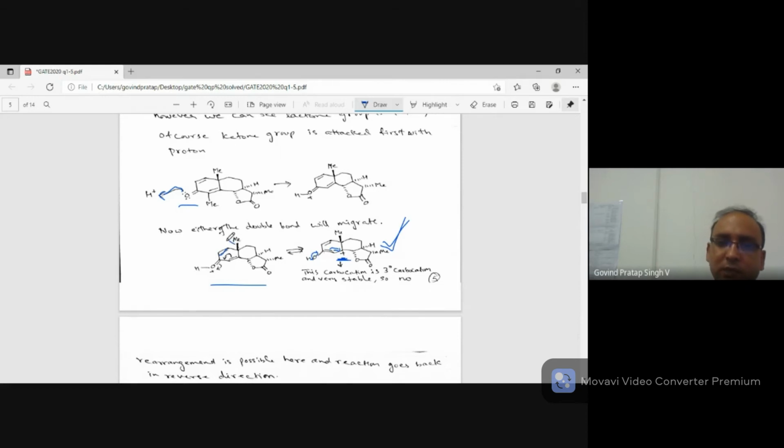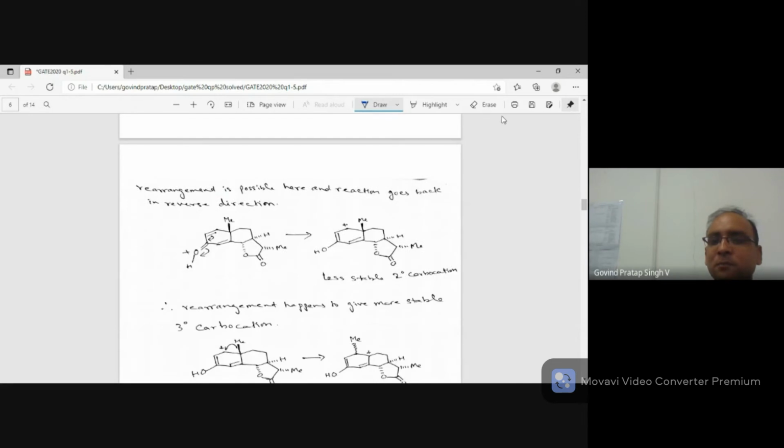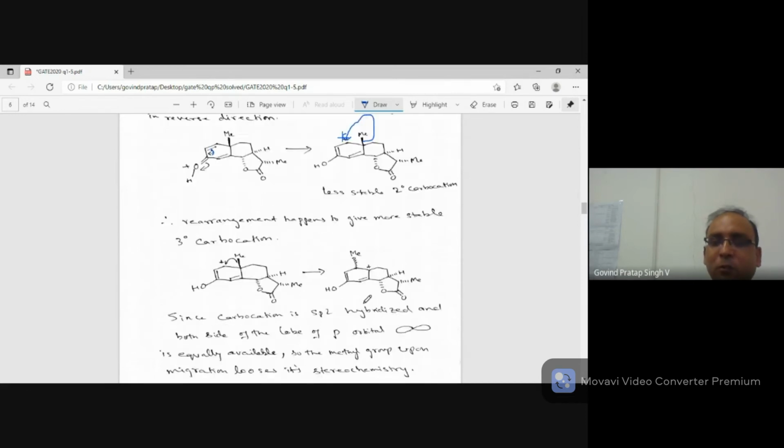What happens if this other double bond migrates? Let us look at it. If this double bond migrates, then you get a secondary carbocation. Now you know a tertiary carbocation is more stable than a secondary. So this methyl will immediately migrate here and you get a positive charge here.